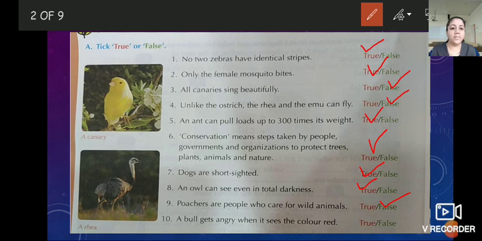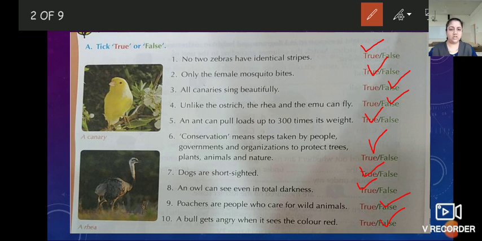And last one, 10th number, a bull gets angry when it sees the color red. Most of the time we say that if red color comes in front of any animal, it becomes angry. So is it true in the case of a bull? A bull gets angry when it sees the color red. Children, it is wrong. It is false. Why is it false? Because bulls are color blind like most other mammals.